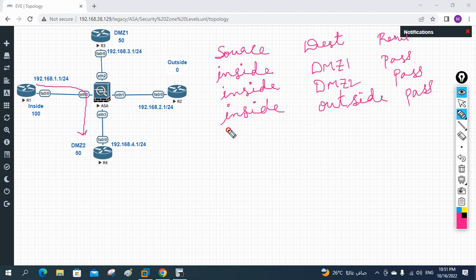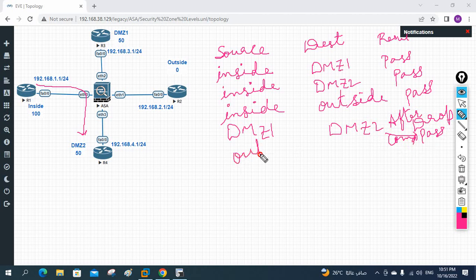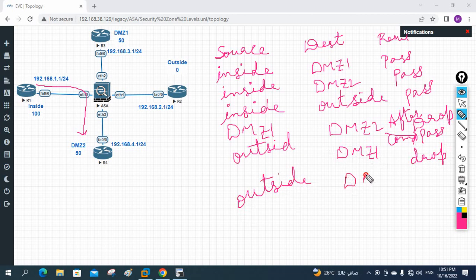Now from the DMZ1 to DMZ2, drop. Before it is drop, later when we put some command, they pass, but before they drop. After the command, I will write CMD. Another thing, from outside to DMZ1, drop. From outside to DMZ2, drop.